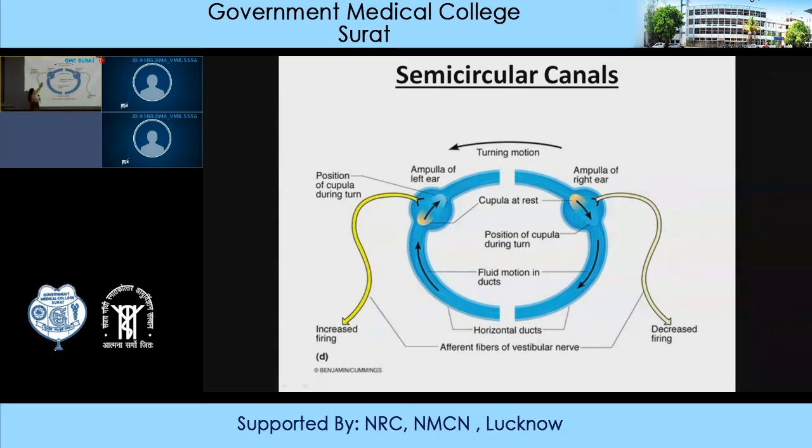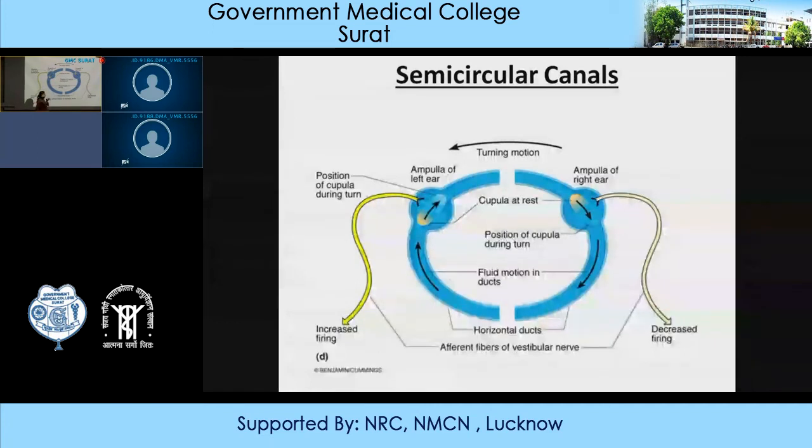It will cause the movement of the cupula in one direction, as a result of which hair cells will be stimulated and they will send signals to the central nervous system through the vestibular nerve. So there would be excitation, or you can say there would be depolarization of the hair cells, resulting in an increase in the firing rate, which will be transmitted through the vestibular nerve to the central nervous system. Now, hyperpolarization will take place when the semicircular canal moves in the opposite direction.